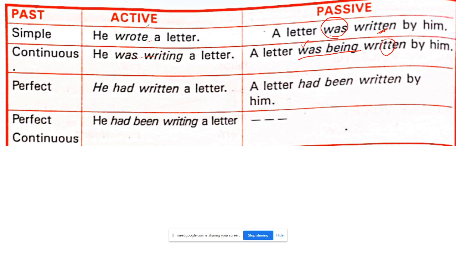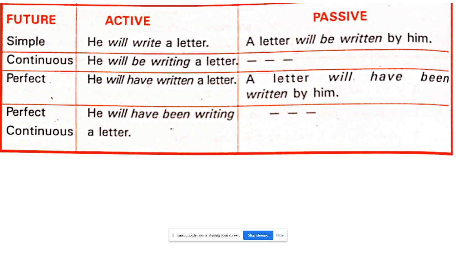WRITTEN, here there will not be a single t, there will be double t, be careful. Perfect: he had written a letter. See, perfect: he had written. Why? Because it is past. The letter had been written by him. And here, had been writing. In the past tense, perfect continuous: had been writing a letter.